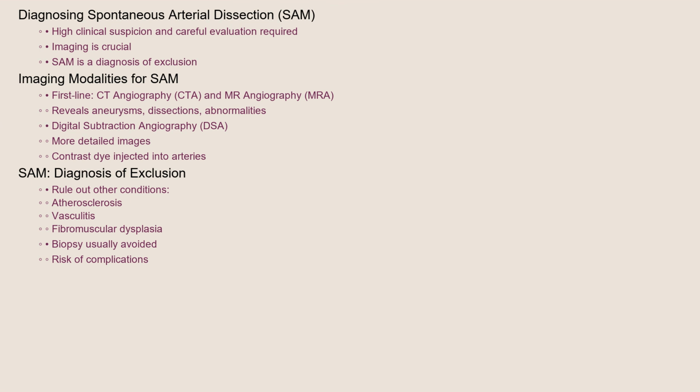Diagnosing SAM requires a high degree of clinical suspicion and careful evaluation. Imaging techniques play a crucial role. CT angiography, or CTA, and magnetic resonance angiography, or MRA, are typically the first-line imaging modalities. These scans can reveal aneurysms, dissections, and other abnormalities in the arteries. Digital subtraction angiography, or DSA, which involves injecting contrast dye directly into the arteries, can provide even more detailed images and may be used in certain cases. It's important to remember that SAM is a diagnosis of exclusion, meaning that other conditions such as atherosclerosis, vasculitis, and fibromuscular dysplasia need to be ruled out first. Biopsy of the affected artery is usually not performed due to the risk of complications.